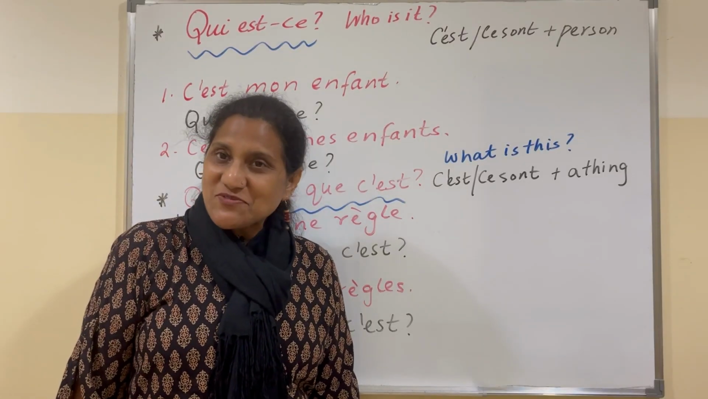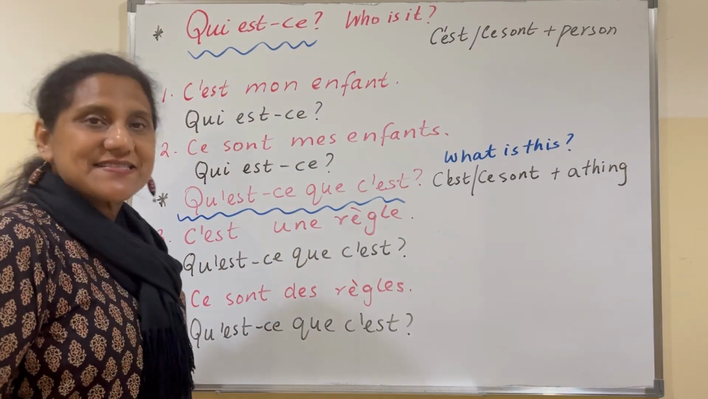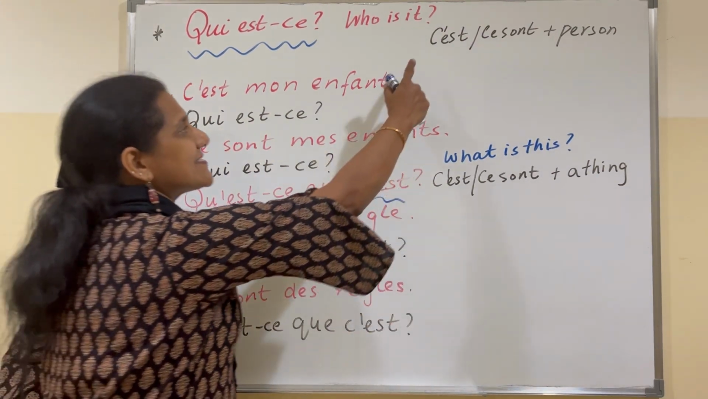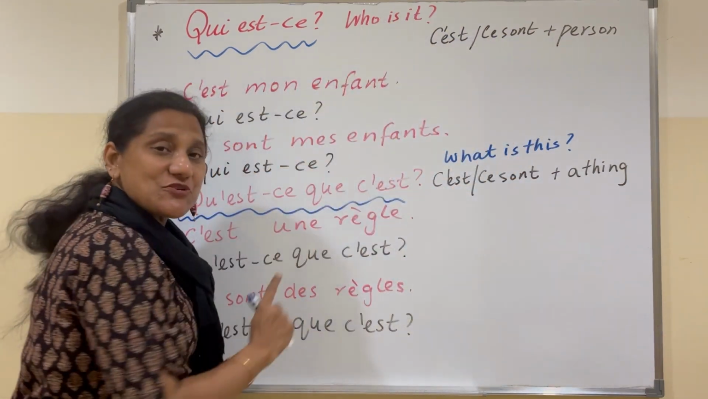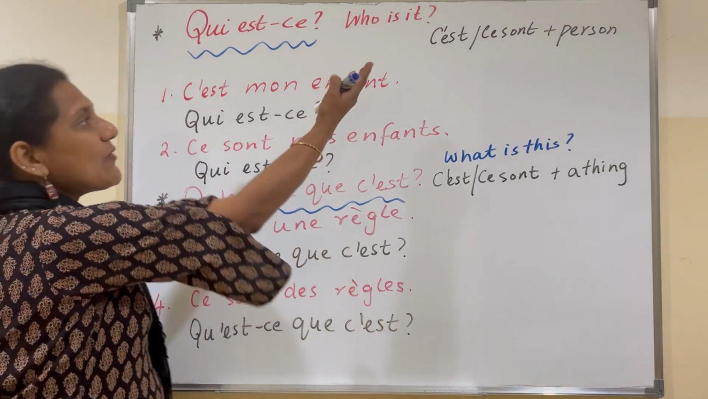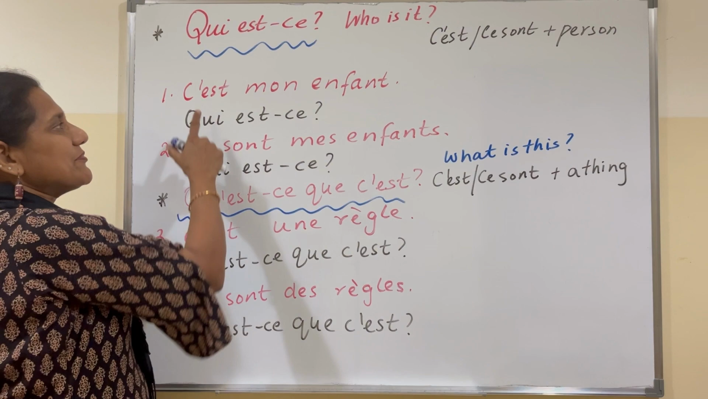Let's see examples one by one. Qui est? Qui est means who is this? So here we've got c'est plus person or ce sont plus person. The question will be qui est? What do I mean by c'est plus person and ce sont plus person? Let's look at an example.